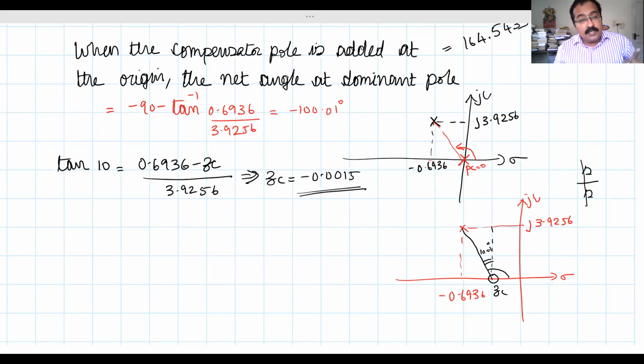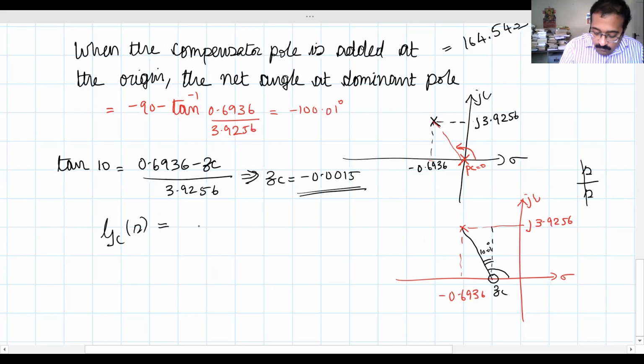So that is why it is said the zero must be negative and very close to the pole at the origin. Otherwise there is no point in adding a compensator. The compensator pole at the origin will cancel the compensator zero at the origin. So our compensator transfer function is now GC of S equals S plus 0.0015 divided by S.